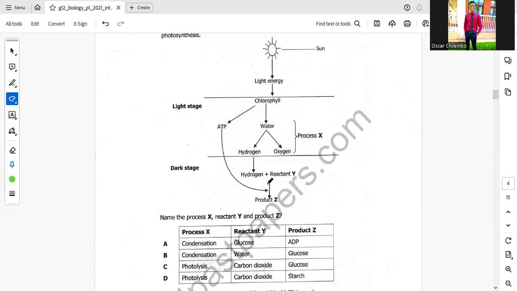So what will happen is this hydrogen will combine with carbon dioxide, reactant Y, to produce glucose. The hydrogen is going to combine with carbon dioxide. When you react carbon dioxide and hydrogen, you are going to produce glucose. What's this? Product Z. So from the look of things, it's photolysis, then carbon dioxide, then glucose is formed in the process. So our correct answer is C.